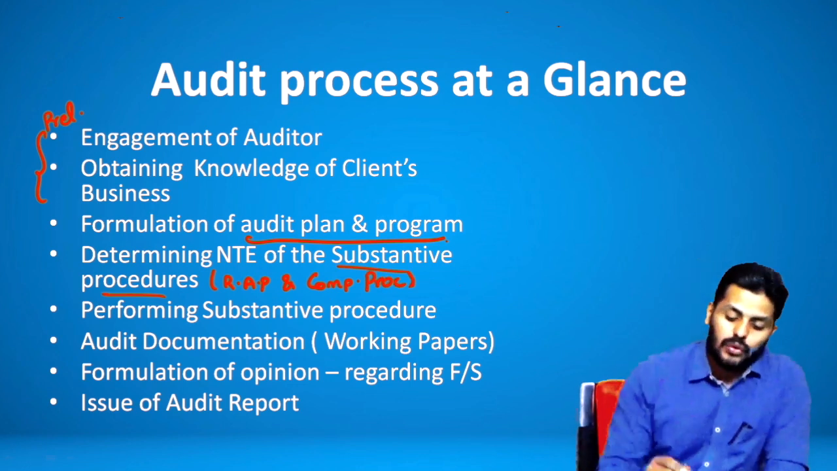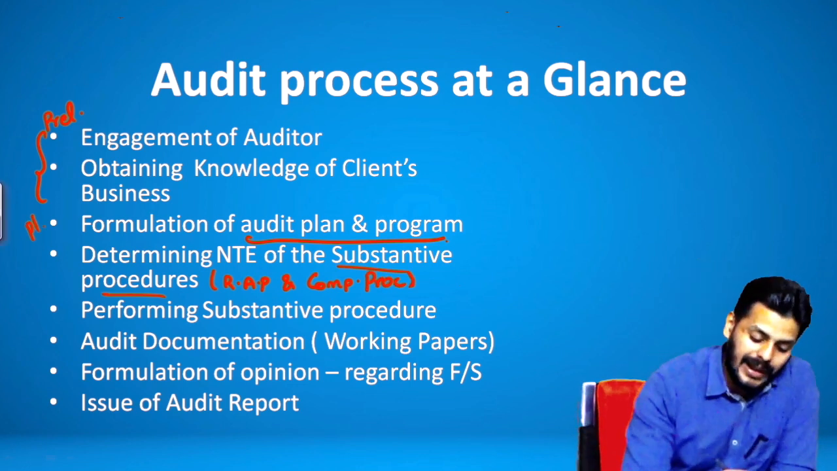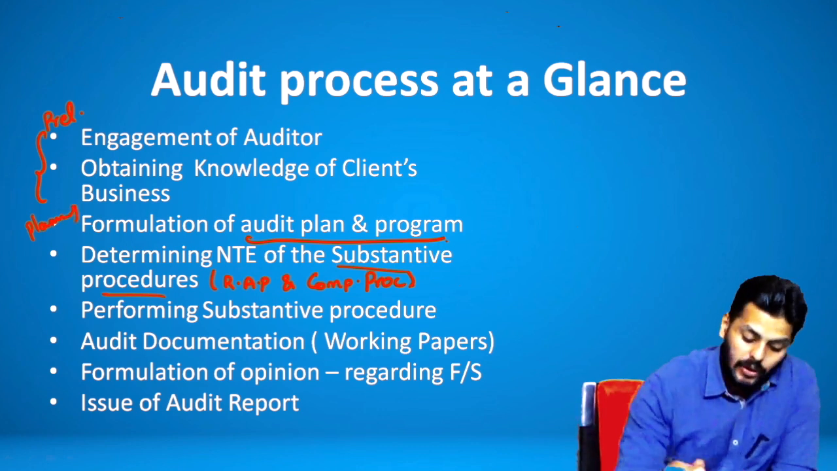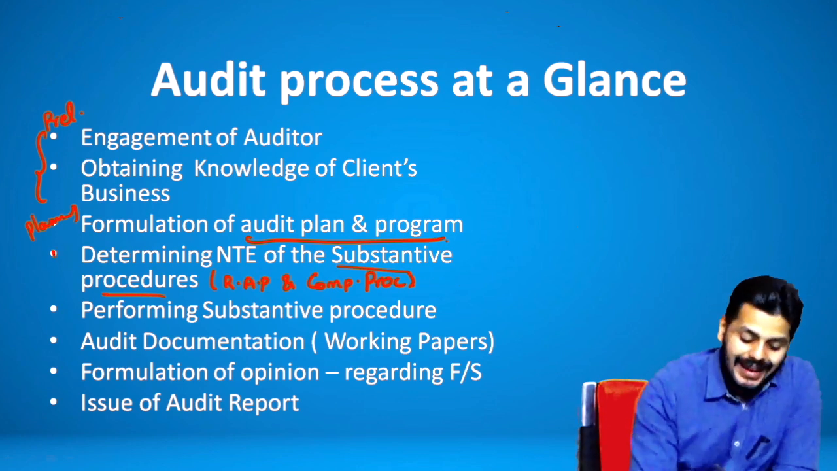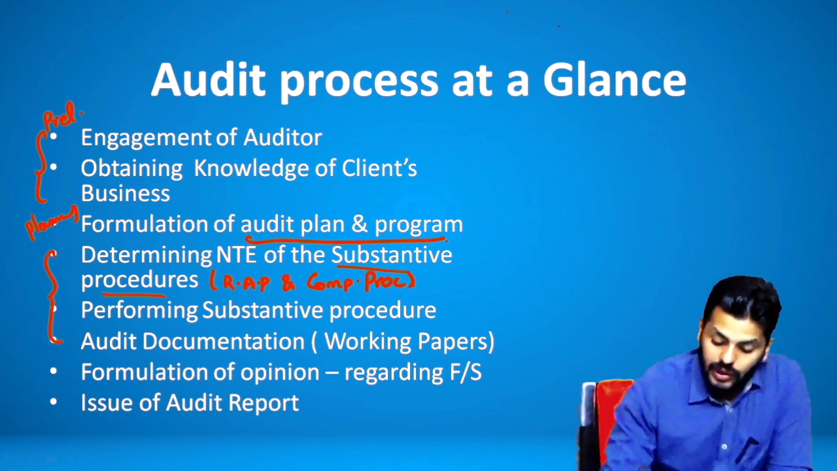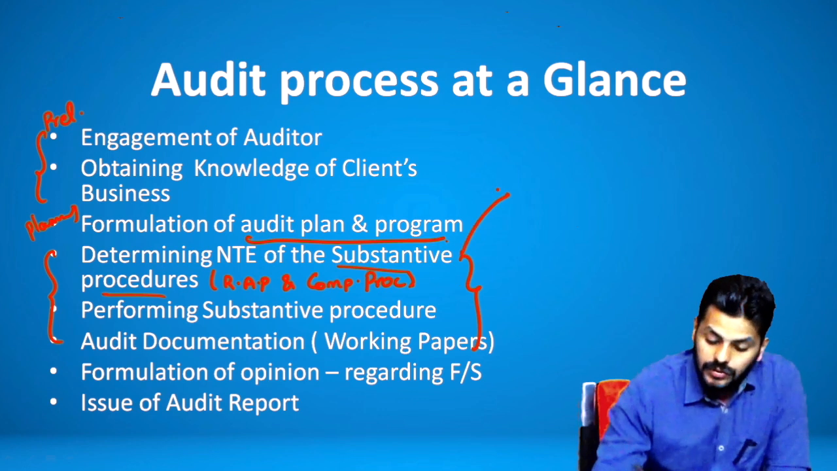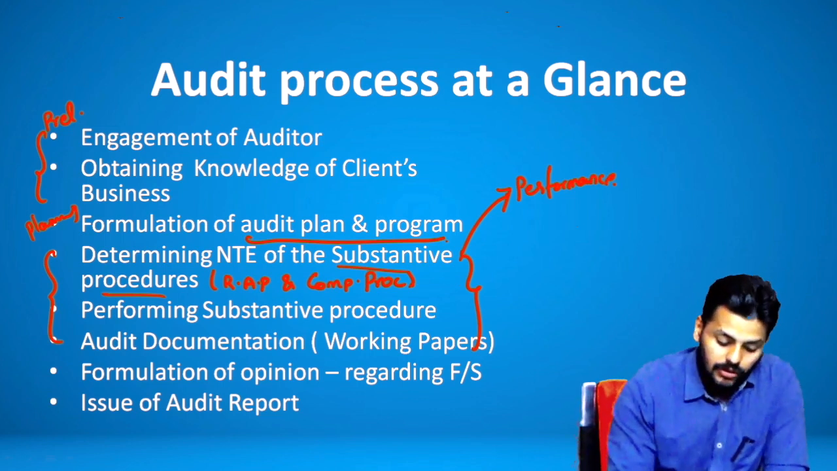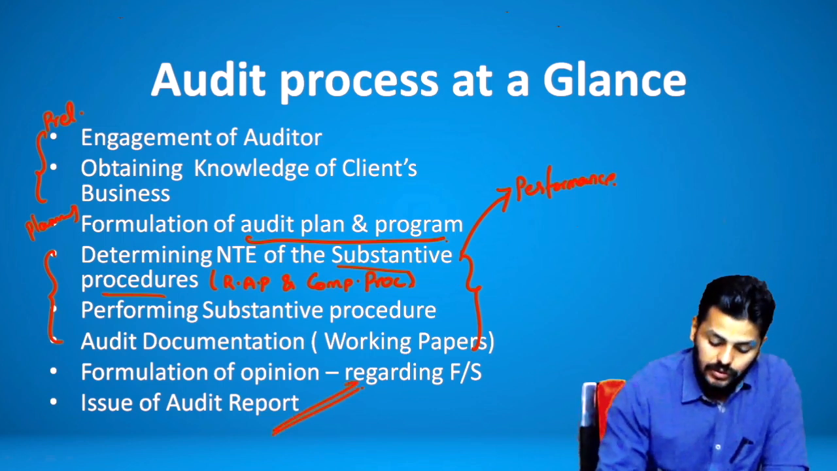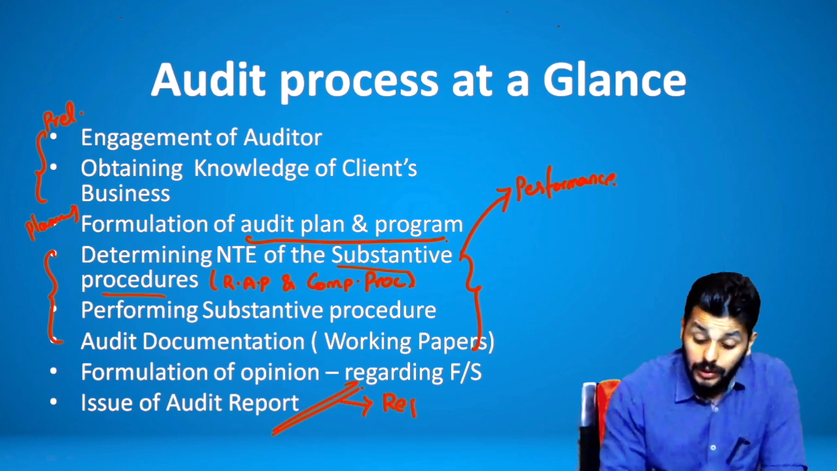So formulation of an audit plan, this is the planning stage. And all these three, determining the nature and timing, that is compliance procedures, substantive procedures, and doing documentation, these three P's are the performance stage. And lastly, formulation of an opinion and reporting. Now these two stages here come down to reporting.